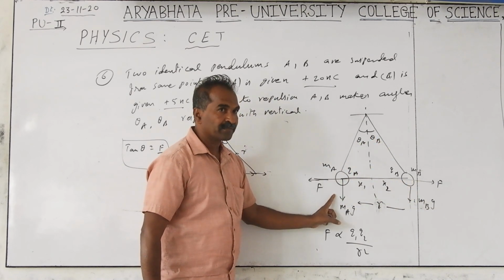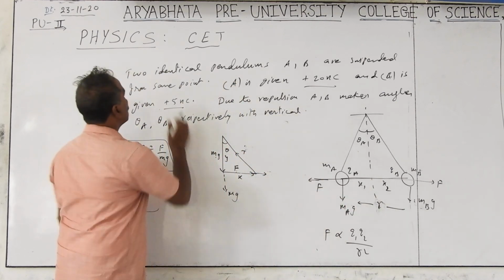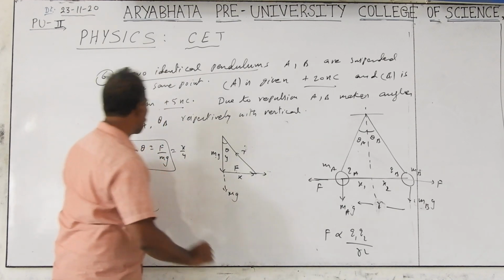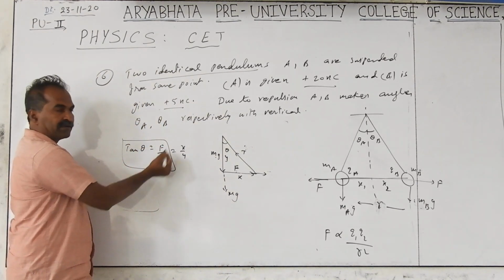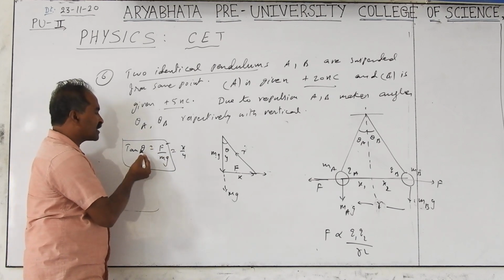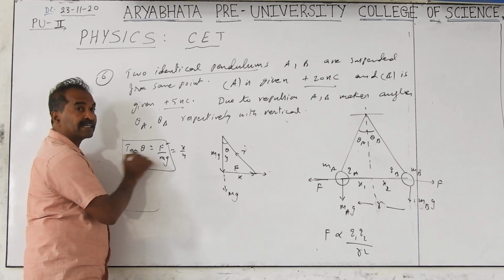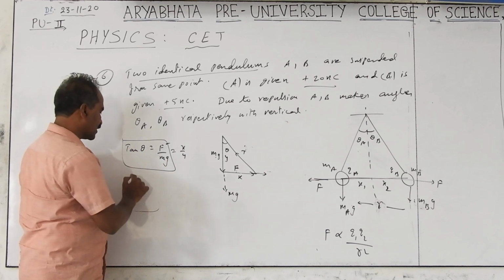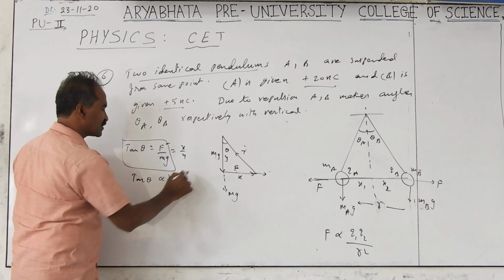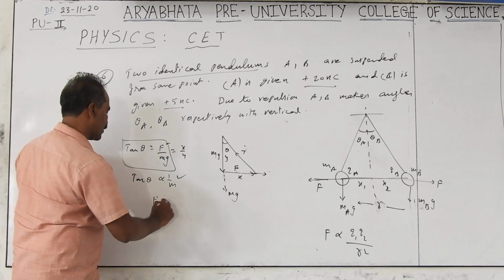But the weight is different if the masses are different. Here the condition is given that the spheres are identical, so m_A equals m_B. Anyway, the force is the same, whatever charges you take. Mass is also the same, so theta is also the same. If the mass increases, tan theta decreases, so theta decreases. So tan theta is inversely proportional to mass, with F constant. This is the formula you need to know for these comparisons.